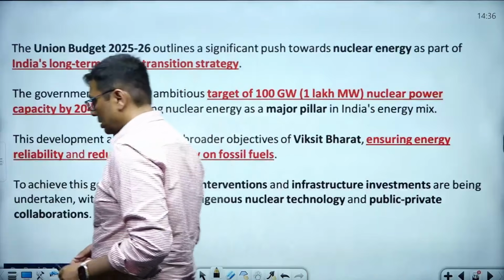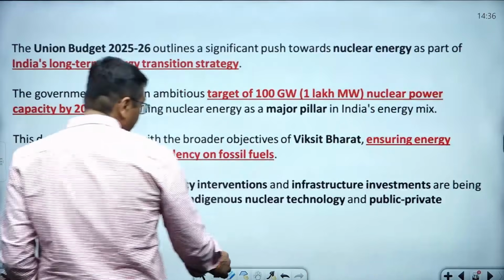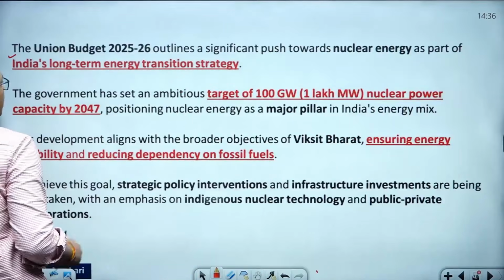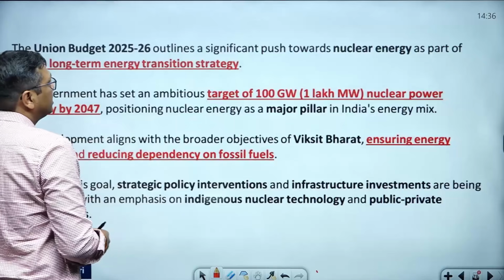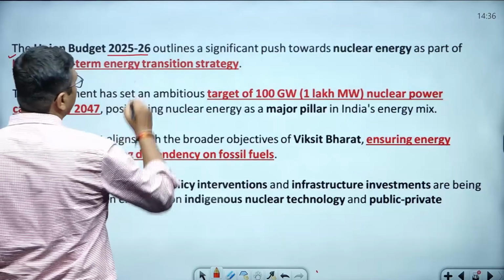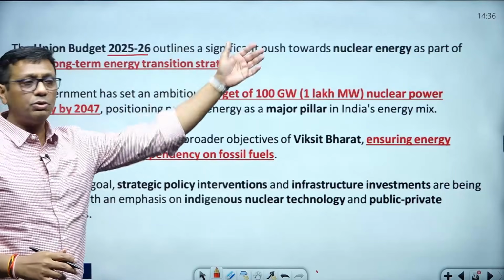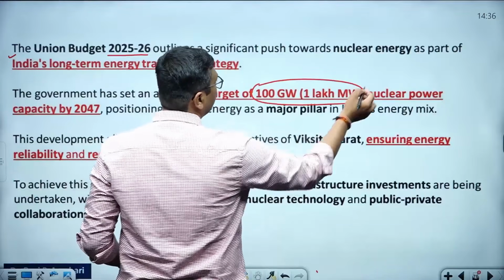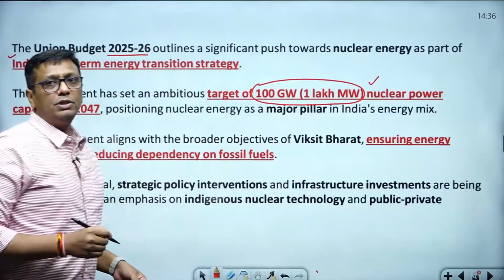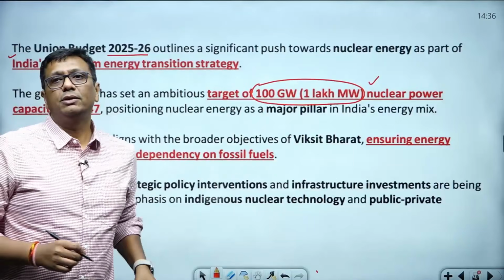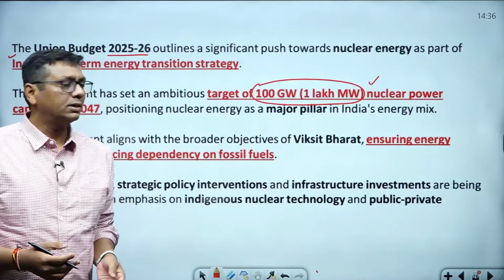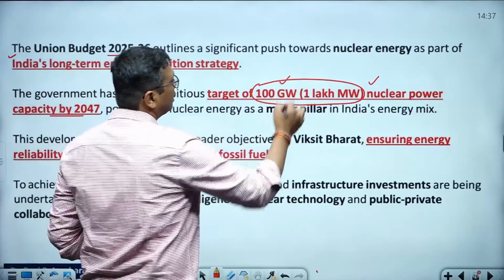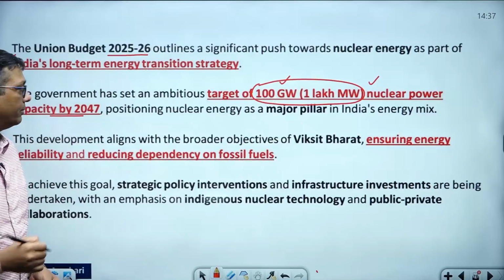So first of all, those main initiatives you can see here right now. India has made a plan for a long-term energy transition strategy under the 2025-26 budget, especially to boost nuclear energy. And here the target is 100 gigawatt, 1 lakh megawatt of power generation, that India will do with the help of nuclear energy by 2047. So whenever India becomes Viksit Bharat by 2047, at that time India will achieve around 100 gigawatt power generation with the help of nuclear energy.